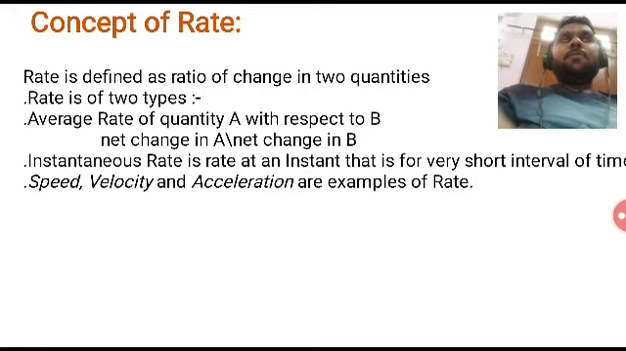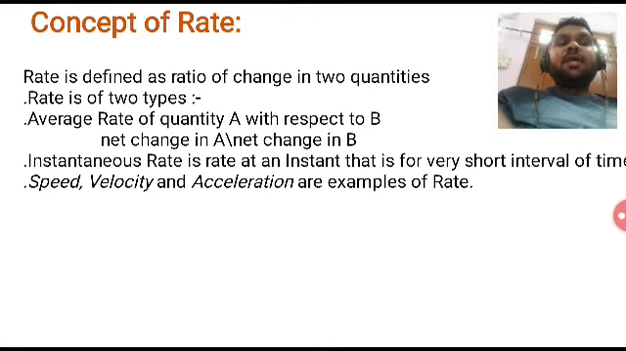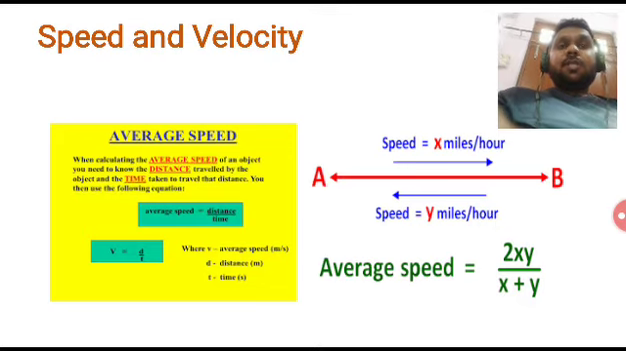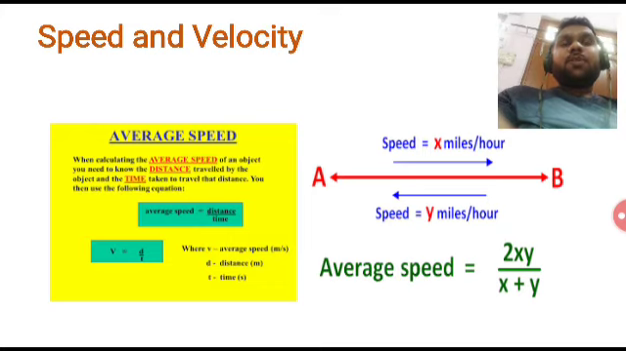Okay. So now we will move to application of the concept of rate. Speed, velocity and acceleration are all examples of rate. So let's move to average speed. How will you calculate the average speed and what does it mean? Average speed is the ratio of total distance traveled divided by total time taken. So average speed is equal to total distance by total time.